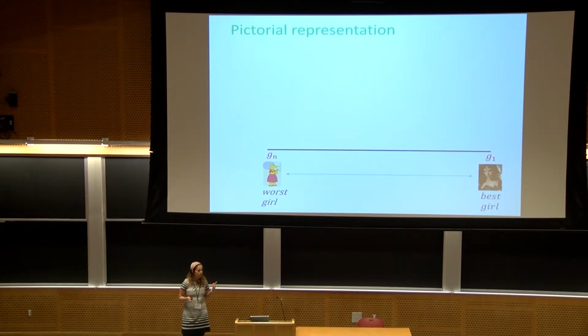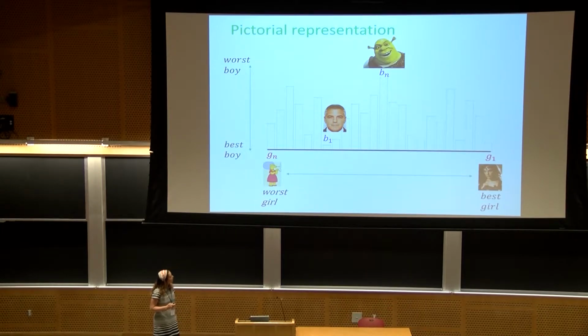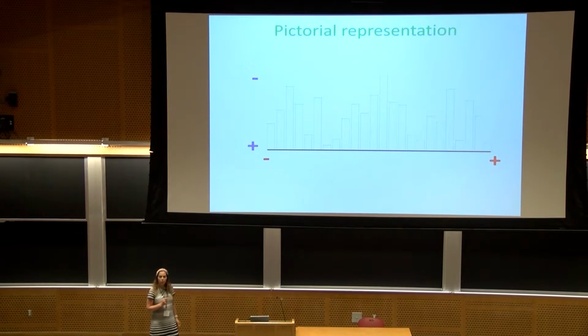representation of a matching. We have the girls ranked from best to worst on the x-axis, and the boys are described with rectangles, and short boys are better, and high boys are worse. So the worst boy is Bn, the best boy is B1. And this is a matching. From now on, this is the way I'm going to describe a matching.